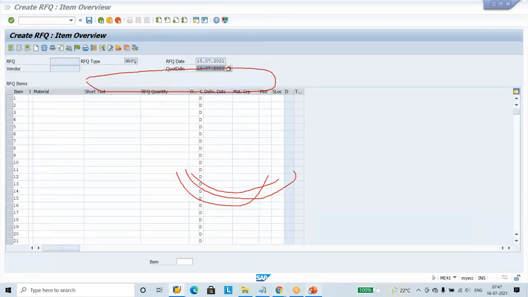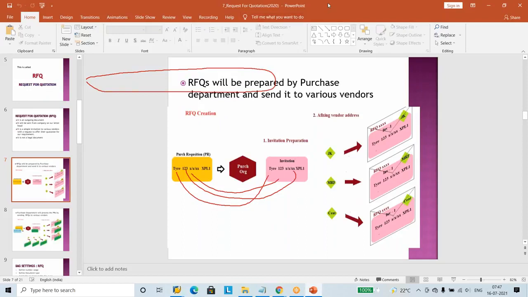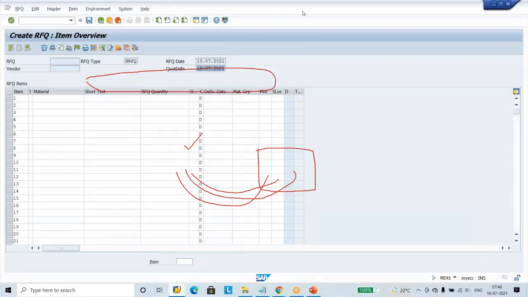So what we are doing, if you look at this photo, first we are preparing this invitation. This is my first invitation we are preparing. Now we are going to retype all this. By looking into the PR, we are going to type it here. So where are the PRs? Let us go to the PRs list.